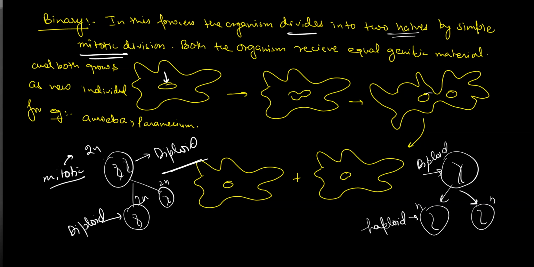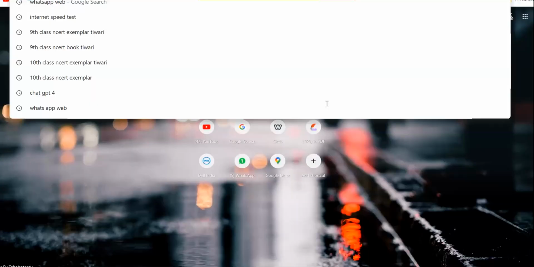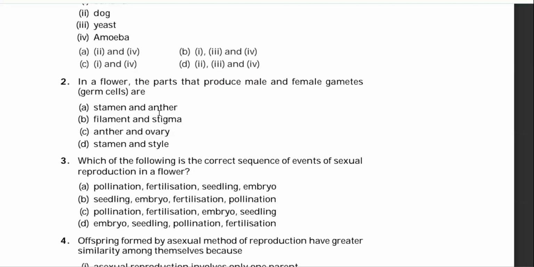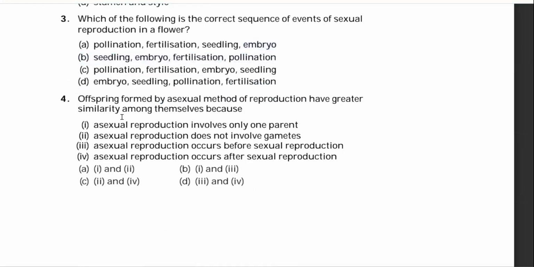So what should be the answer of the first question? You have not studied this portion. Okay. Question number 4, what should be the answer? One and two. Yes, 1 and 2 is correct, option A.